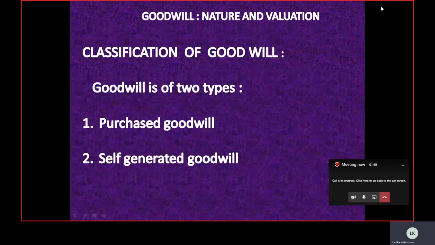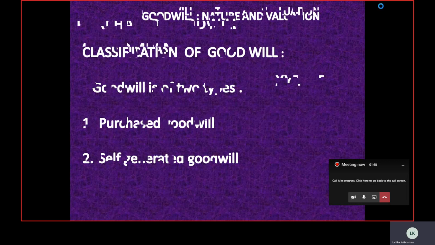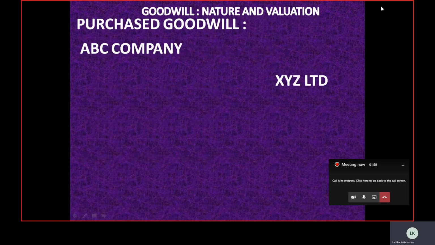Generally, goodwill can be of two types. One is purchased goodwill and another one is self-generated goodwill. Let's understand what purchased goodwill means. If we talk about purchased goodwill, it basically means goodwill which is purchased or bought by the company. Let's understand it through an example.